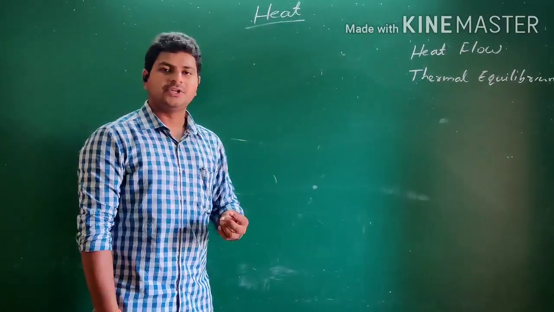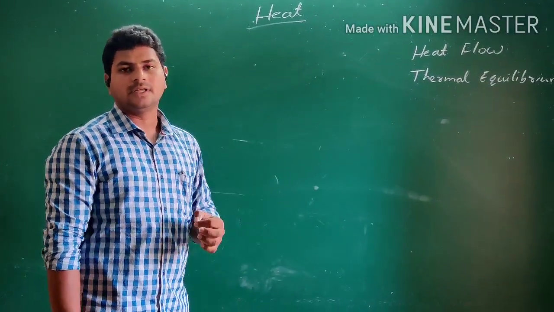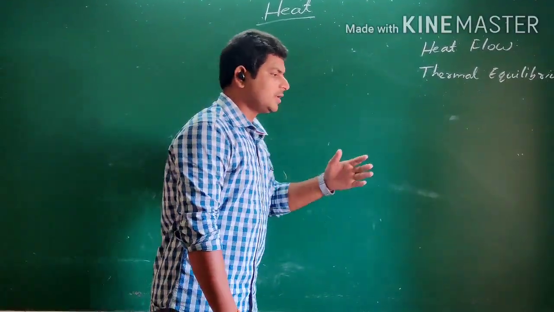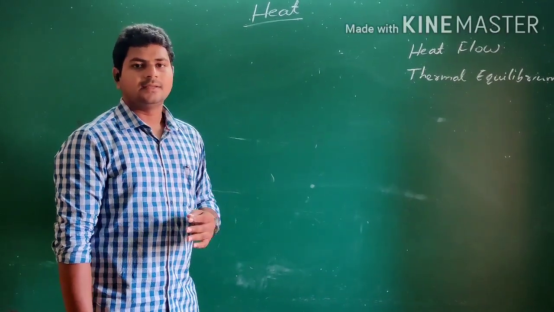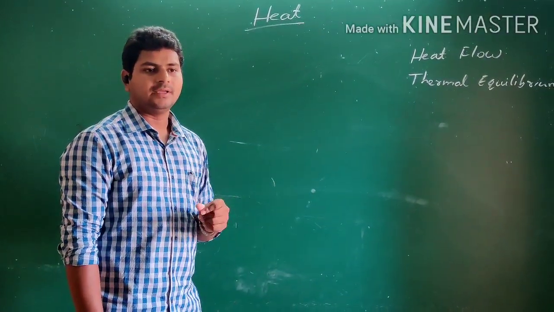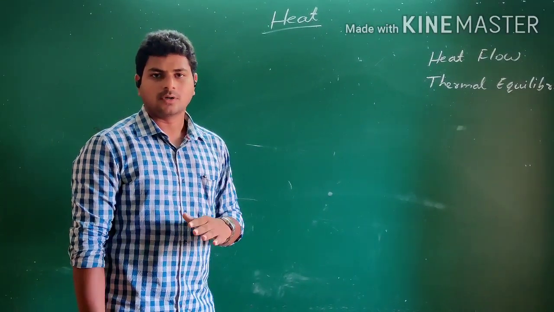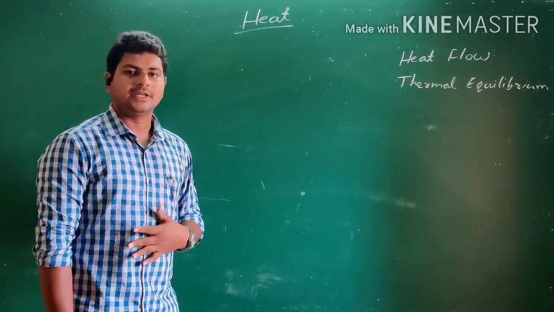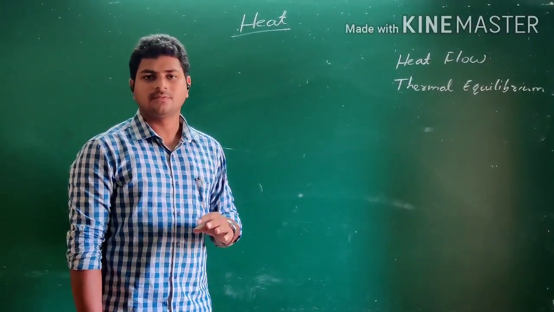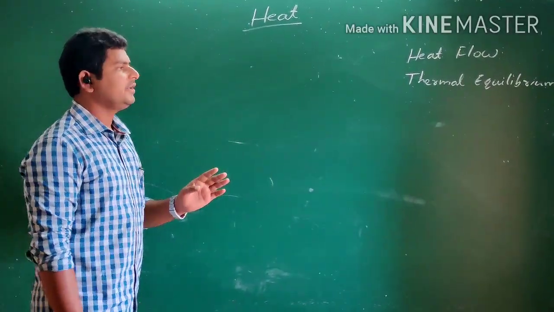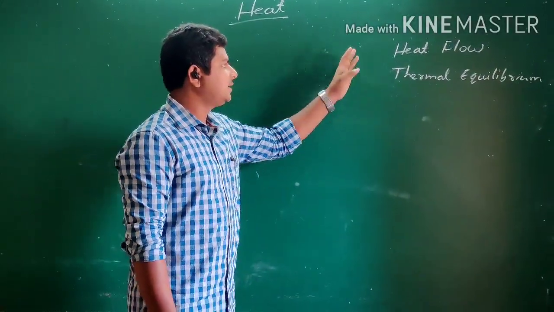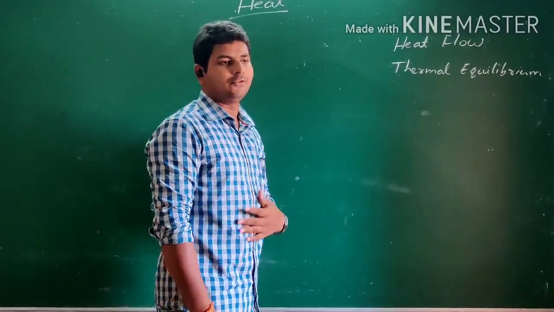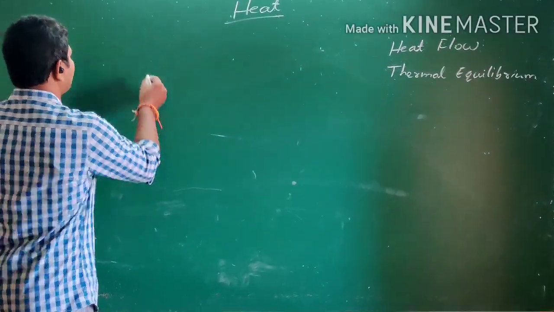So heat is a form of energy and temperature is a physical quantity which measures the degree of hotness or degree of coldness. And we also understood that internally the atomic or molecular activity of a hotter body will be more, they will be moving fast, and the atomic or molecular activity of colder bodies will be slow. So till here we have understood, and now let us try to understand heat flow and the conditions essential for heat flow.